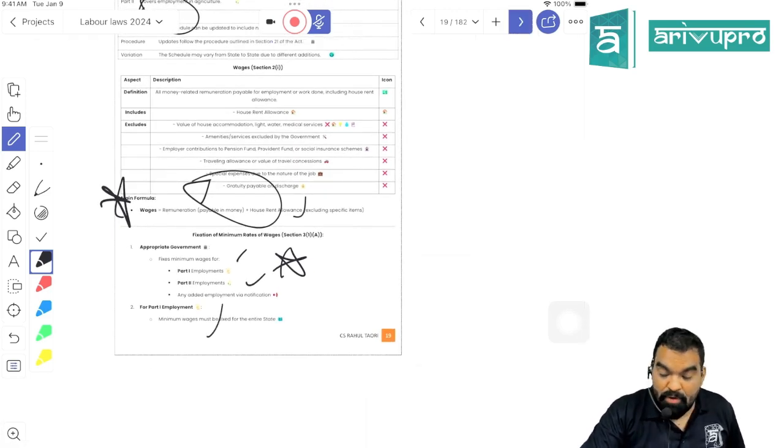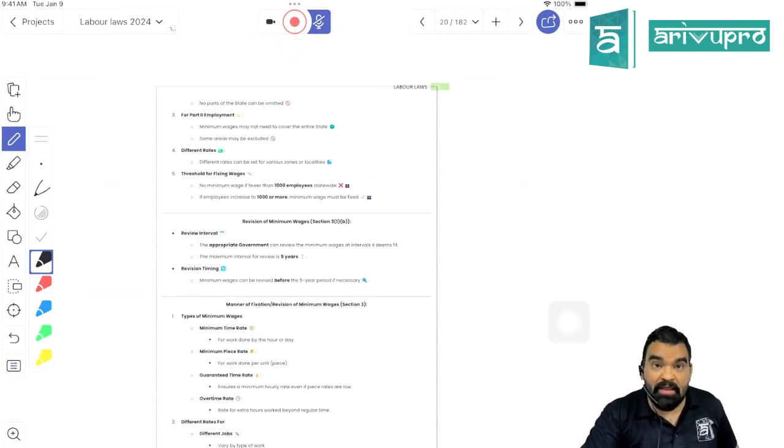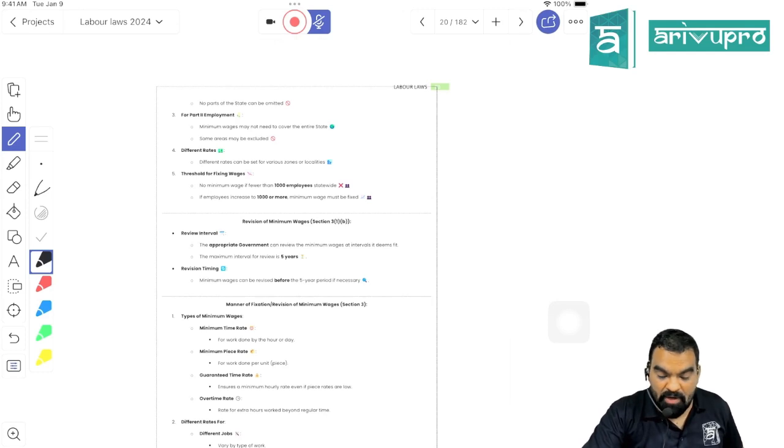For part 1 employment, minimum wage needs to be determined for the entire state. Any part of the state cannot be excluded. But for part 2 employment, that is agriculture employment, you can determine wage for a particular district or particular area, and you can exclude certain areas. Repeating it.